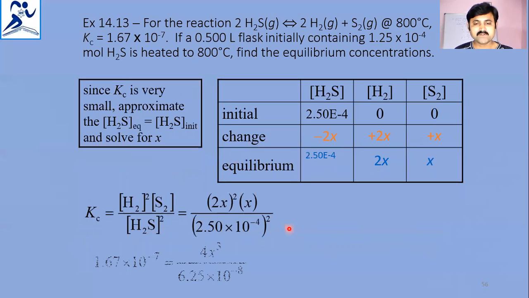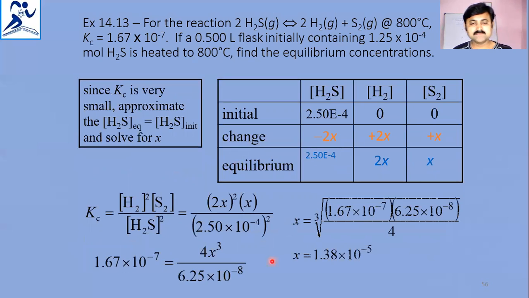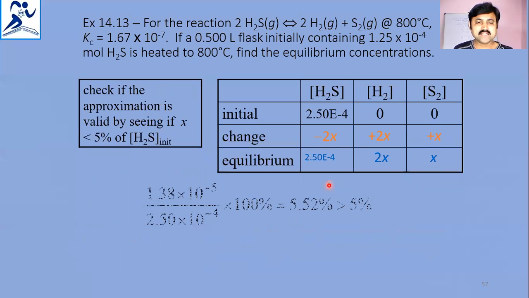The Kc expression is simplified, and finally the x value is calculated using mathematics, and you get x value 1.38 times 10 power of minus 5. That is substituted and the percentage identified. The percentage came to 5.52 percent, so it is greater than 5%.